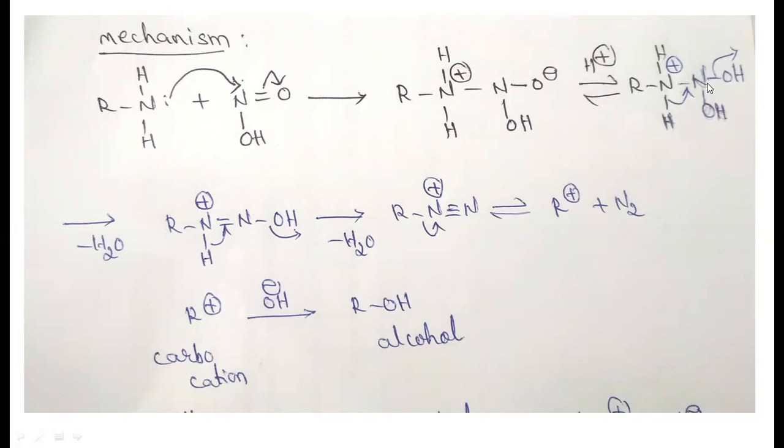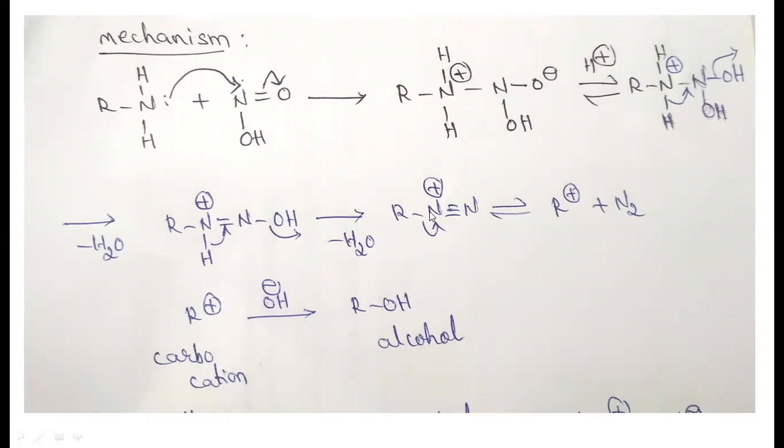Whenever one molecule is eliminated, a new pi bond forms. Again this compound undergoes an elimination reaction, with H plus eliminated from here and OH minus from here, eliminated as a water molecule, and again a new bond forms. So finally N triple bond N is formed.